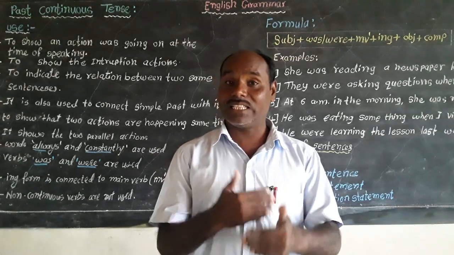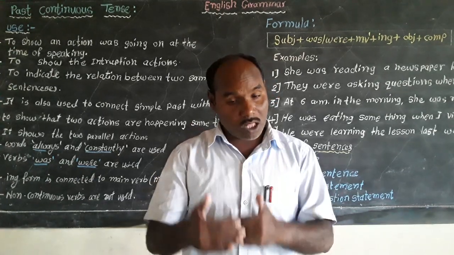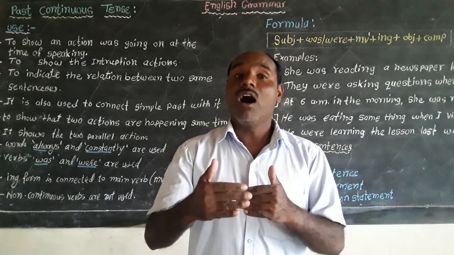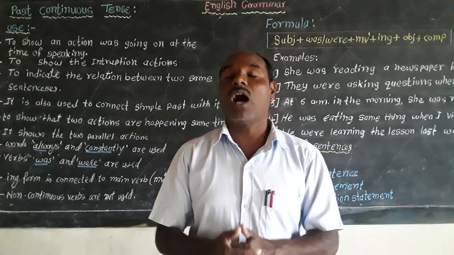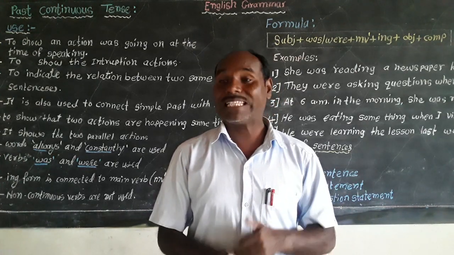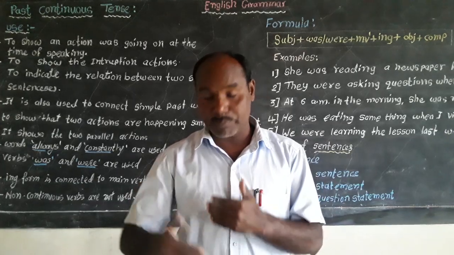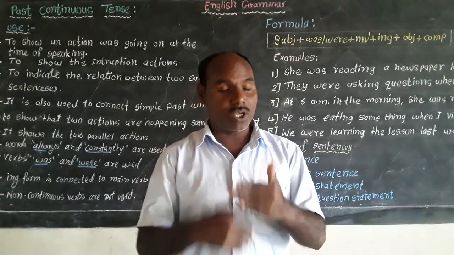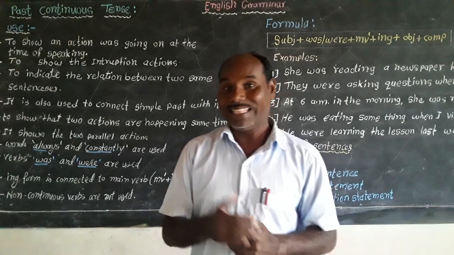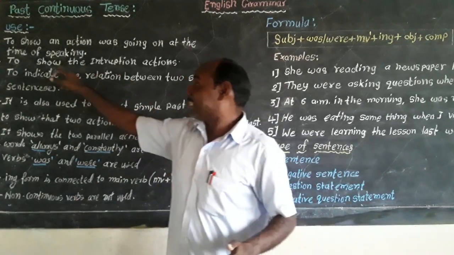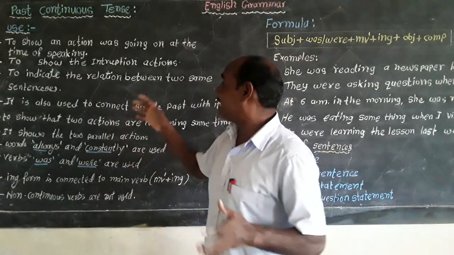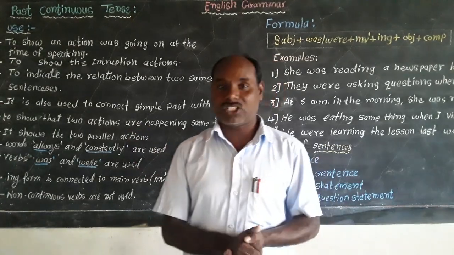That's why this tense is also called in Marathi apurna bhutkal, meaning the action is not completed. That means it is going on or it was going on. That's why this tense is used to show the interruption of an action.